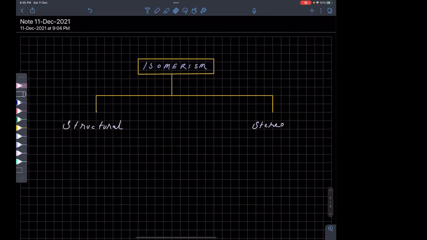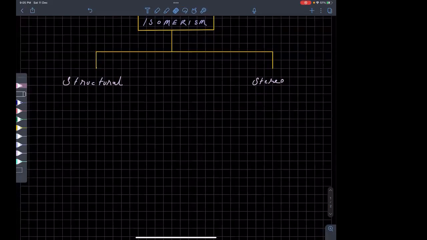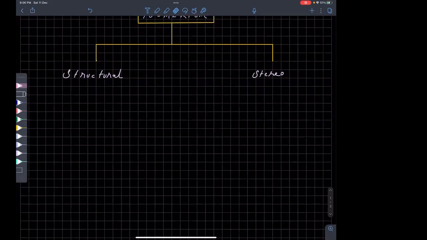By structural isomerism, I mean that the structure of the molecule itself is different. That means the connection of bonds between different atoms within the molecule is different. Then those two compounds are called structural isomers of each other. Are you getting my point? And what about stereo? In stereo, the connections are the same between the atoms, but the orientation in three-dimensional space is different. We'll come to that later, when I go into detail about stereoisomerism.